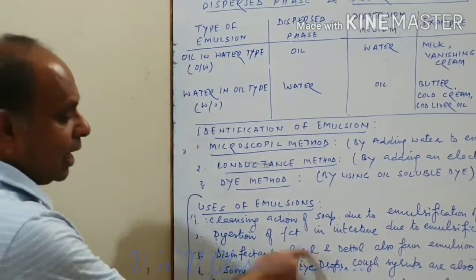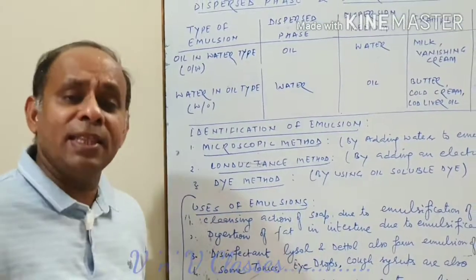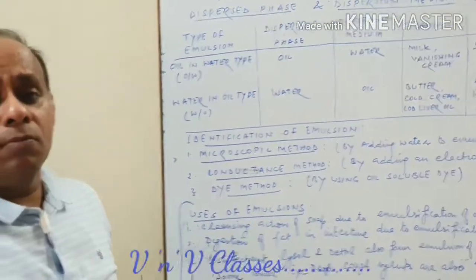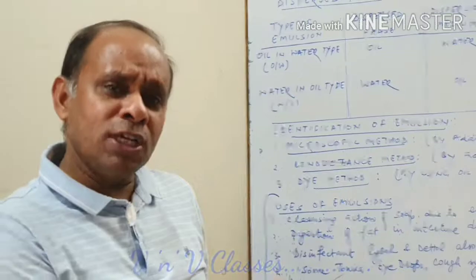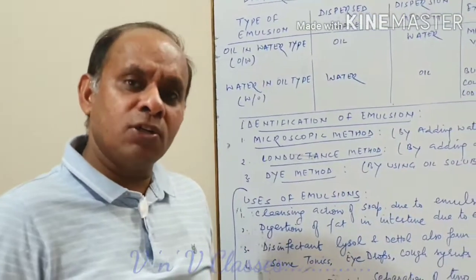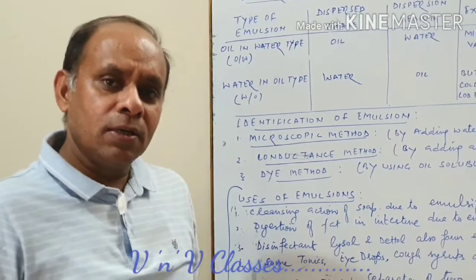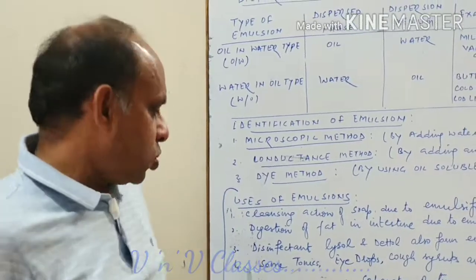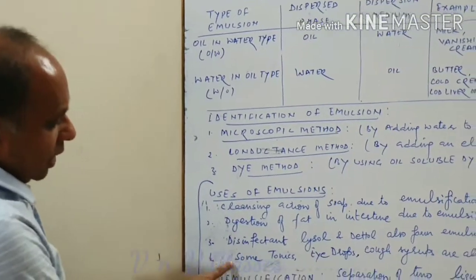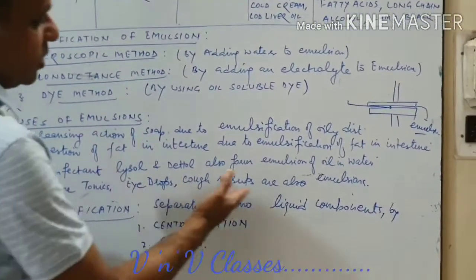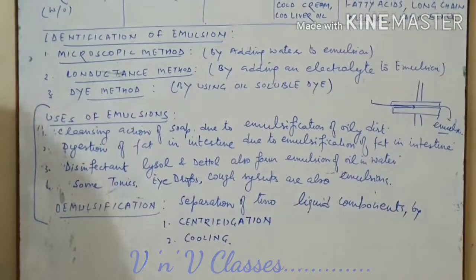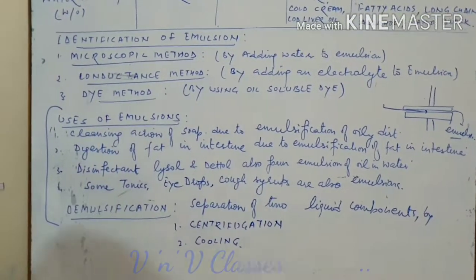Some disinfectants like Lysol, Dettol, when you add them into water, also form emulsions. You check yourself, add some drops of Dettol, you get a white mixture there. That white mixture is a kind of emulsion only. Now this is another, some tonics, eye drops, cough syrups also are emulsions. So these are some important uses of emulsions.